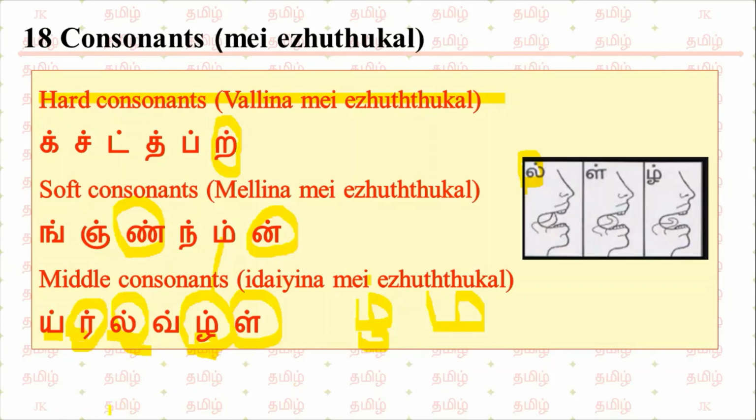That's it. Once again, I will repeat it. Ik, ich, it, ip, ir, ing, inj, in, ind, im, in, ir, il, iv, il.